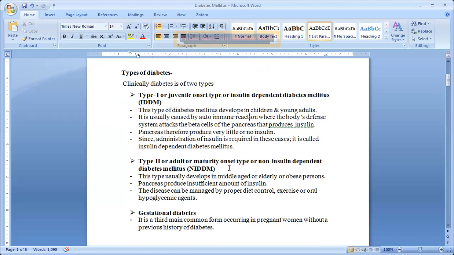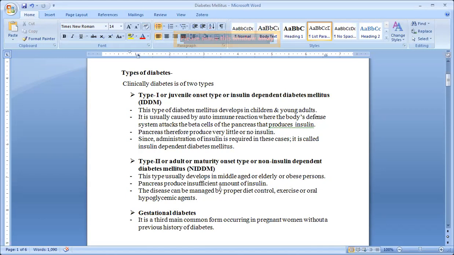So that's why in the middle age or elderly, or sometimes in obese persons, who have more weight. Definitely all the diseases are due to our weight: hypertension, diabetes, thyroid, all due to our obesity.